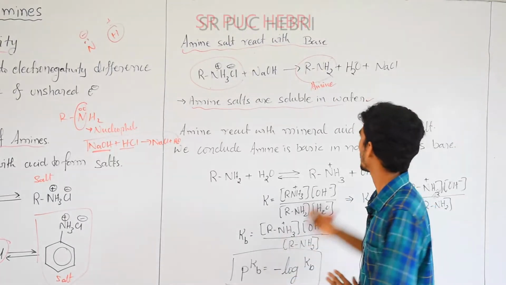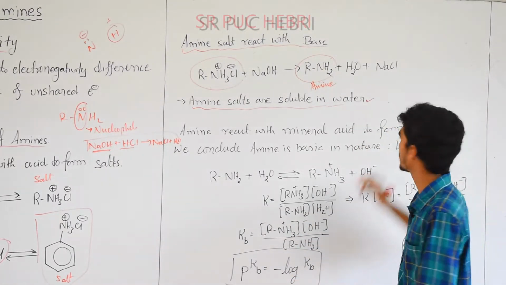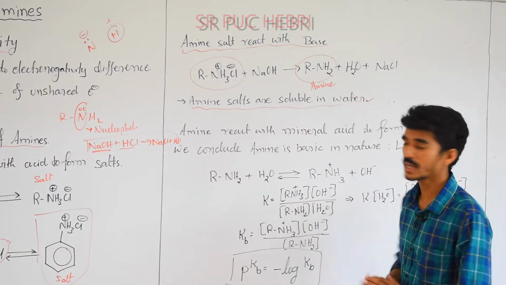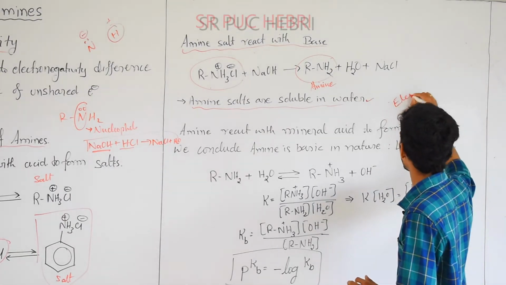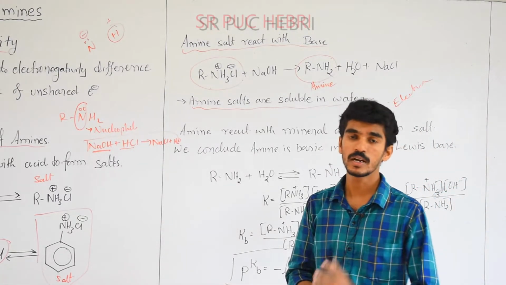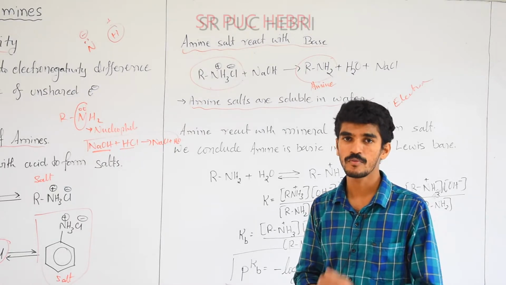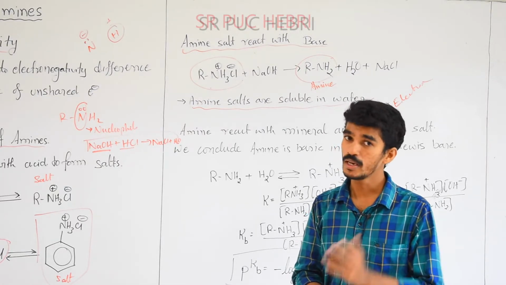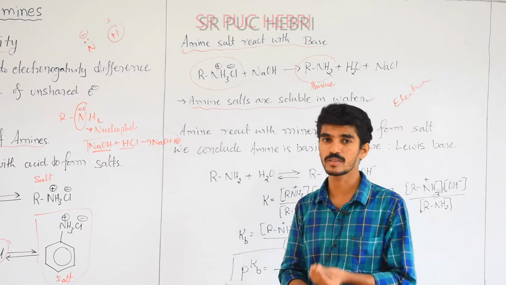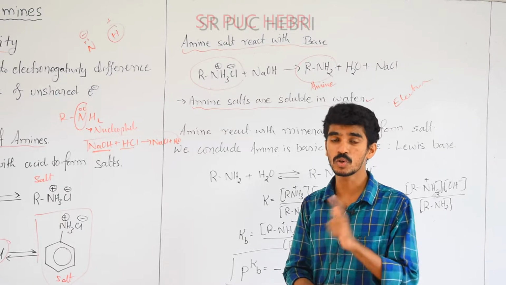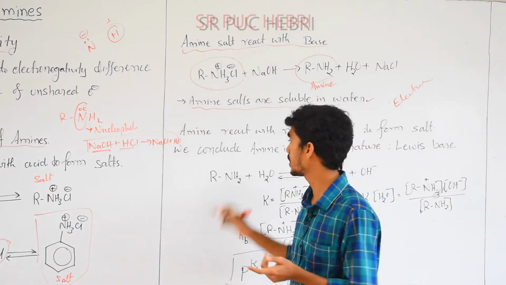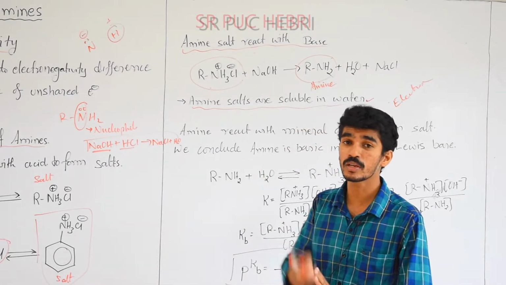And one more concept for basic nature, in terms of electron pairs, acids and bases. Which scientist gave the definition of acid and base in terms of electrons? Lewis. The Lewis acid base concept. According to the Lewis concept, electron donors are bases and electron acceptors are acids. Here also there is an unpaired electron in amines.